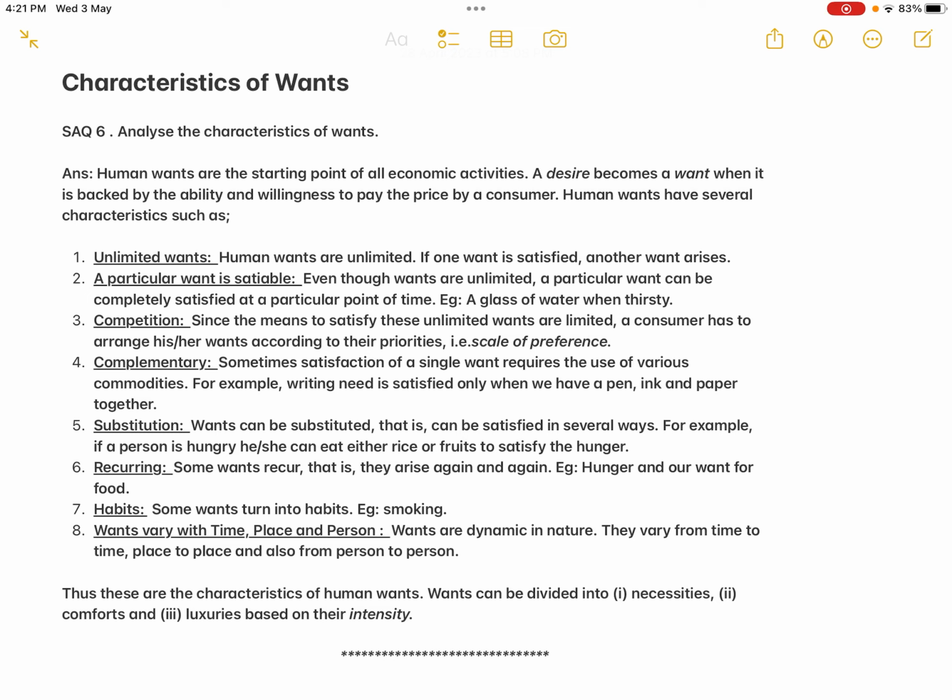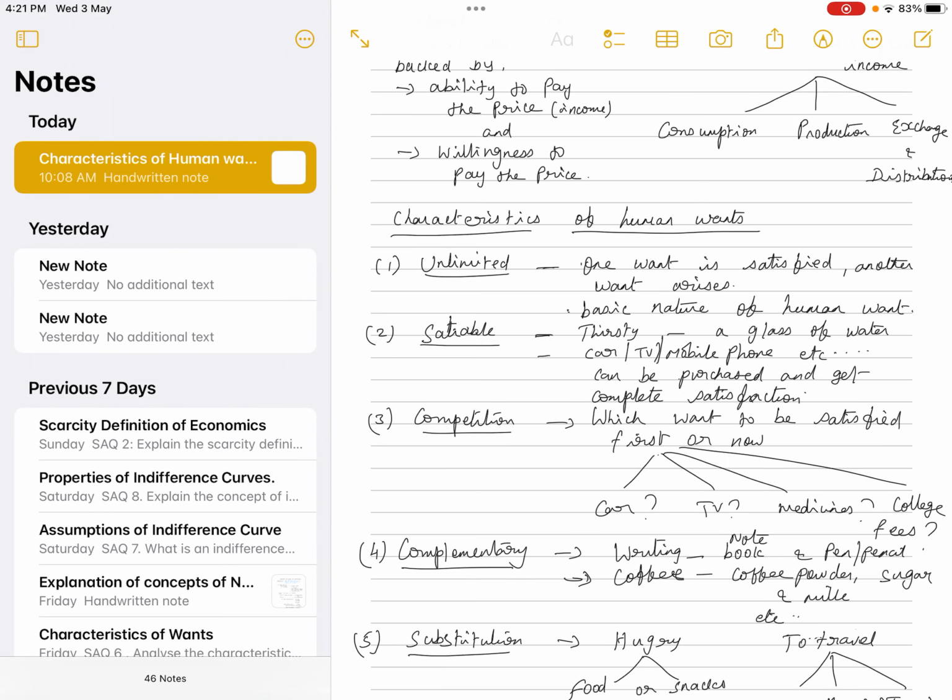In this class, we will check out the next short answer question, characteristics of wants. So SAQ 6, analyze the characteristics of wants. This is also one of the important 5 marks questions. Just give a brief explanation of the characteristics of human wants.